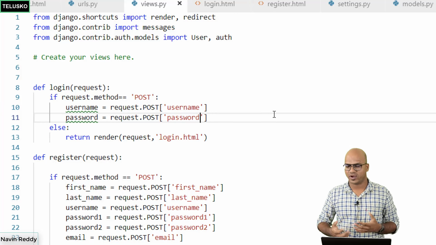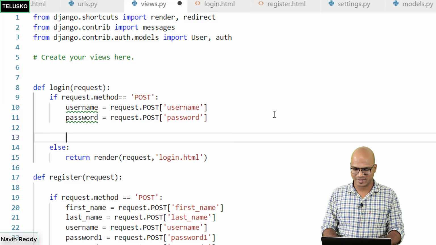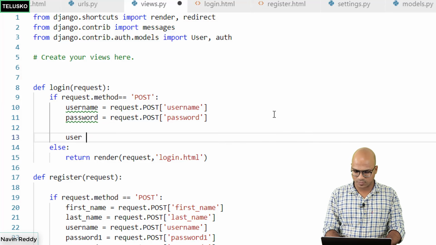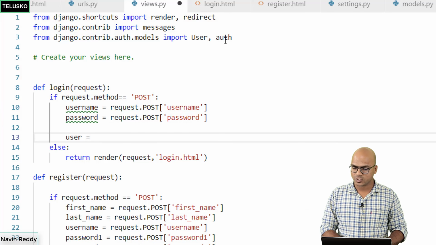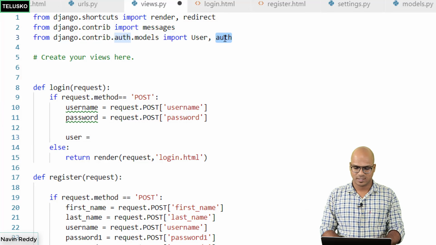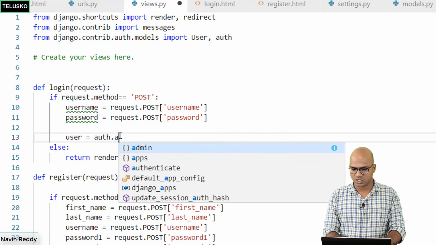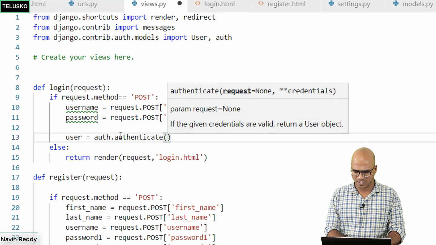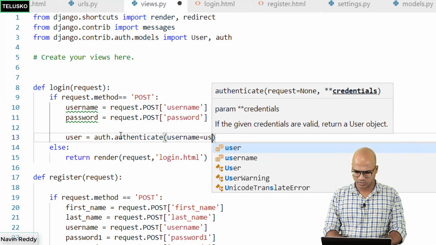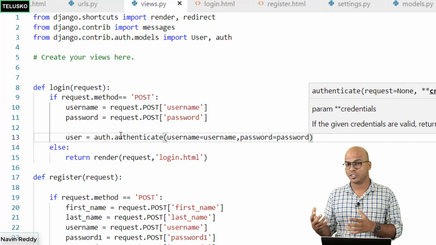Now, how will you verify? What do you think? Again, do we have to fire an SQL query? No, because we don't do that. Here, we'll use the existing object. So we'll say user equal to. But which object? Now, if you remember, we have also imported one more thing, which is auth. So using this auth, you can verify. So you can say auth dot, and it has a function which is authenticate, which takes two parameters, of course, right? Username and password. So we'll say username equal to username and password is equal to password. So basically it is expecting these two things from you.